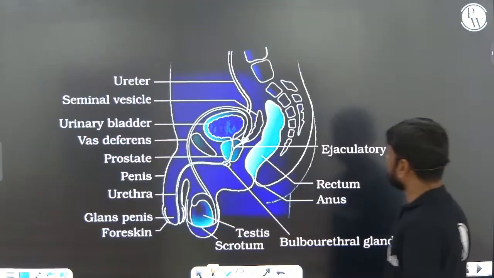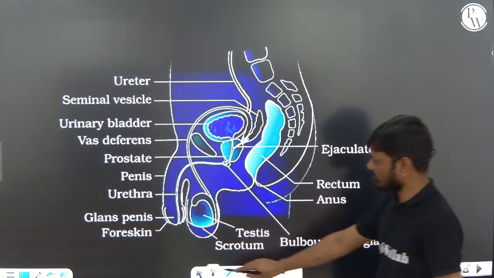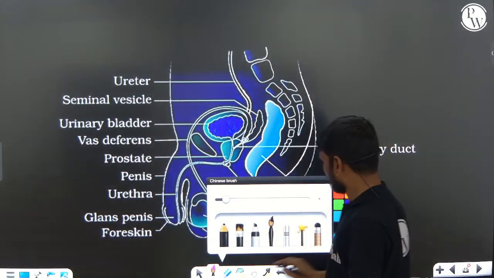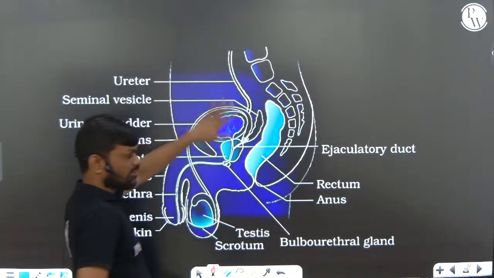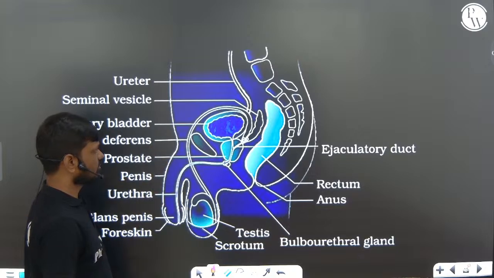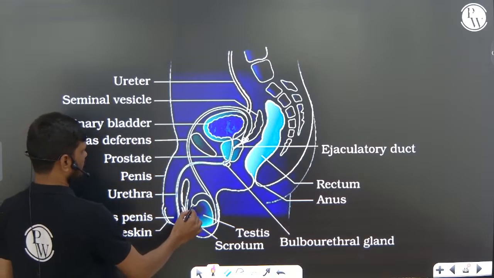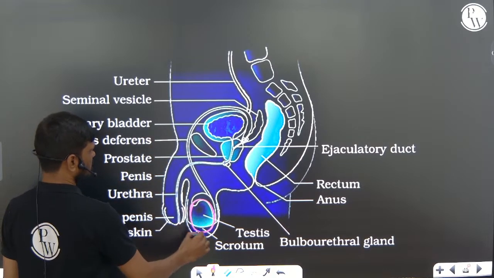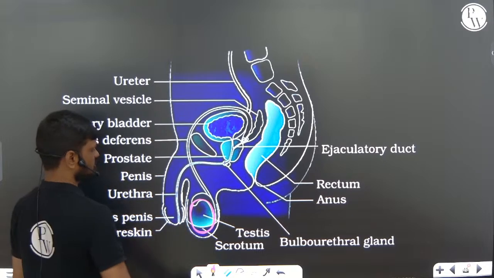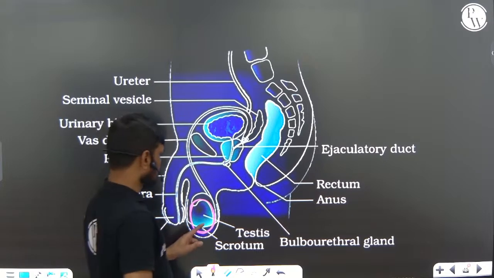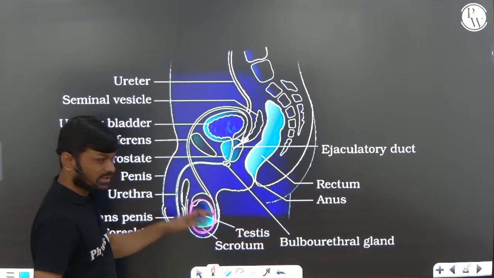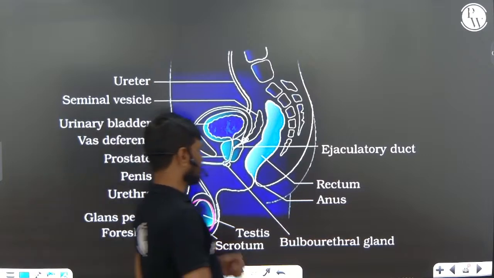So this is the diagram, a lateral view of the male reproductive system. One pair of testes is present outside the abdominal cavity, as I told you. Now we will be discussing the internal structure of the testes.